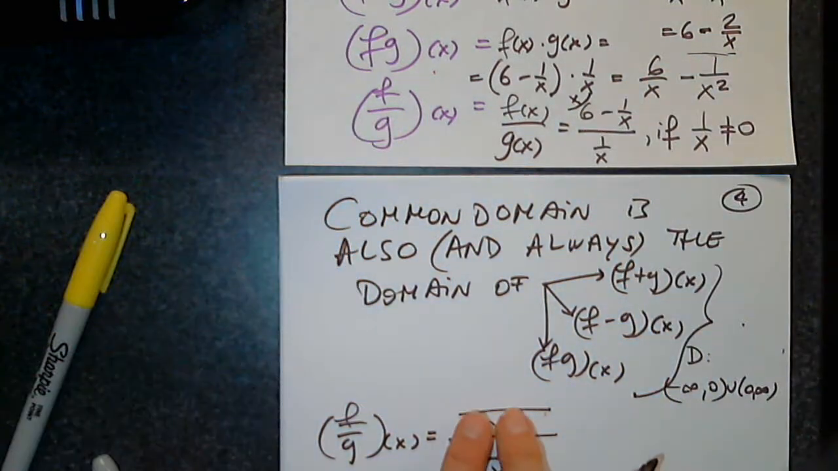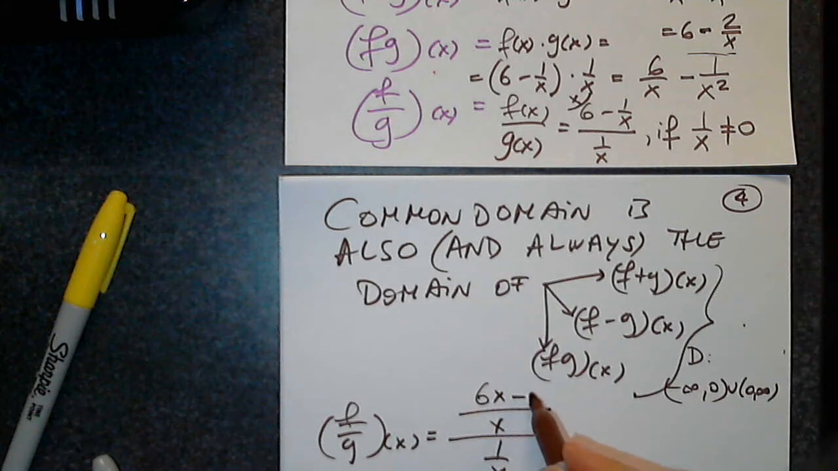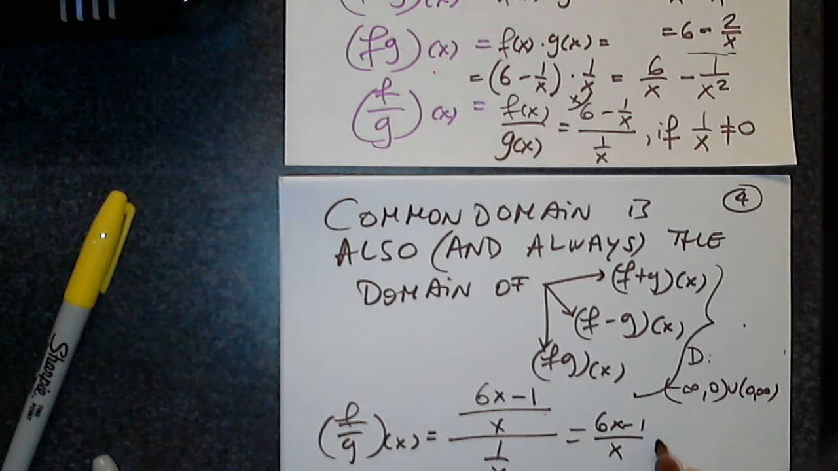Very good. What do I have at the top? 6x minus 1. Perfect. How do I divide two fractions now? Multiply by the reciprocal. Yes, I copy the top and I, what do I simplify then? Very good. And the answer is?